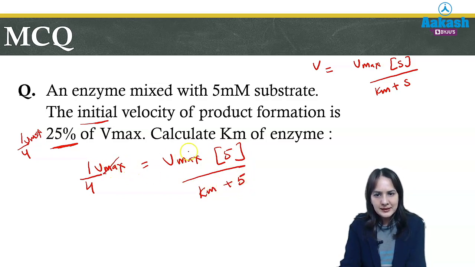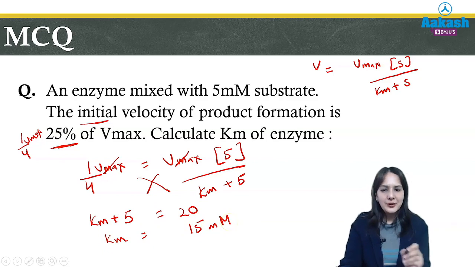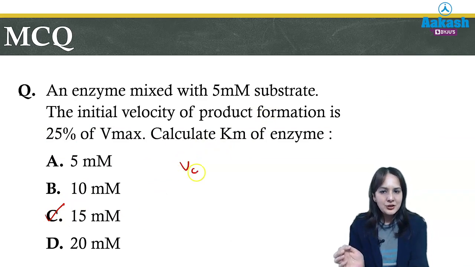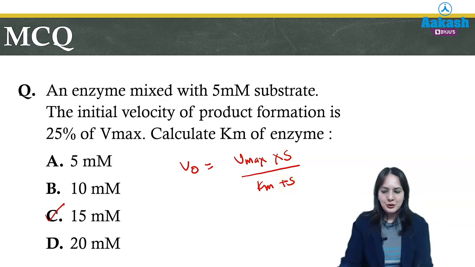So here you can cancel the Vmax. If we cross multiply, we get Km plus 5 is equal to 4 into 5, that is 20. So Km will be 15 millimole. By this formula you can calculate, and you should remember this formula for calculation. So the answer is C, that is 15 millimole. So the formula is that the initial velocity is equal to Vmax multiplied by substrate over Km plus substrate. This formula is important and you should remember it.